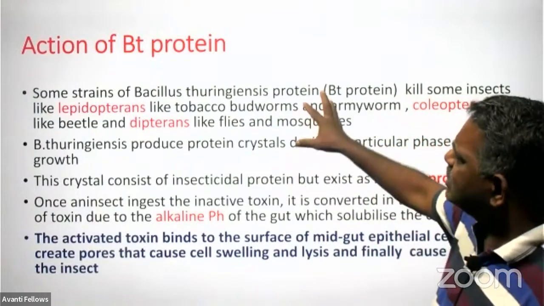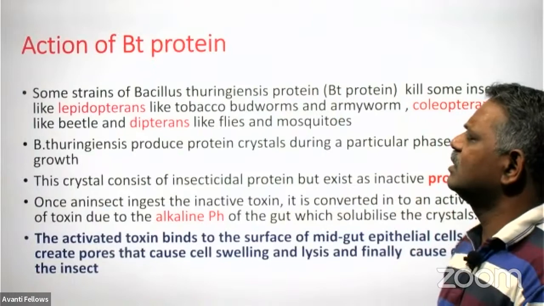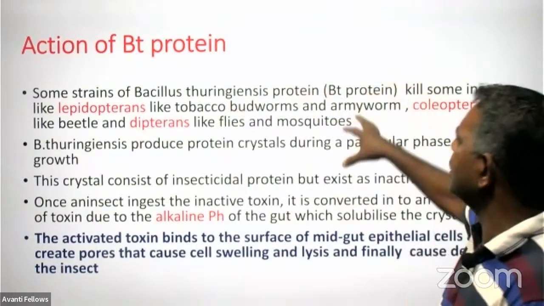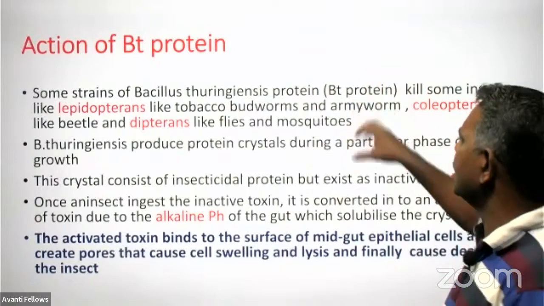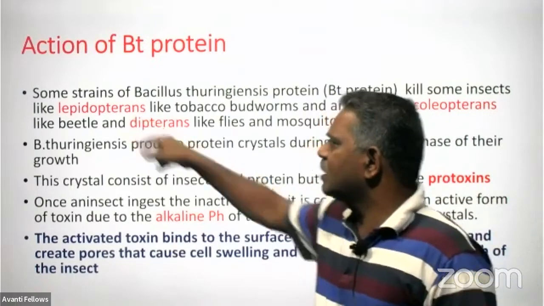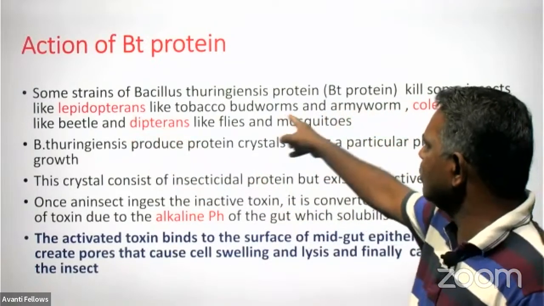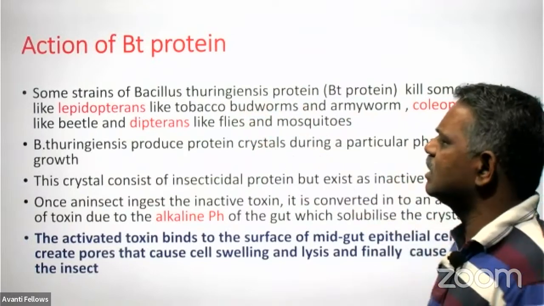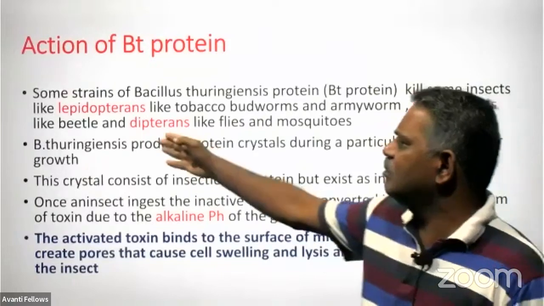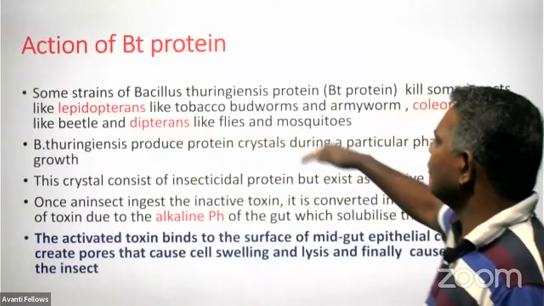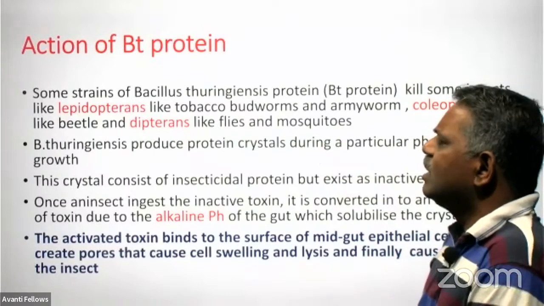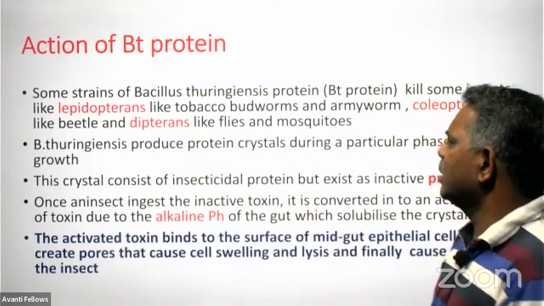So let us see how it works in the body of the larvae. The Bacillus thuringiensis protein, the Bt protein or cry protein, kills some insects, particularly those belonging to certain orders like Lepidopterans, the tobacco bollworms and armyworms. It also works in the body of Coleopterans like beetles, or dipterans like flies and mosquitoes. Such insects will die due to this protein in their body.